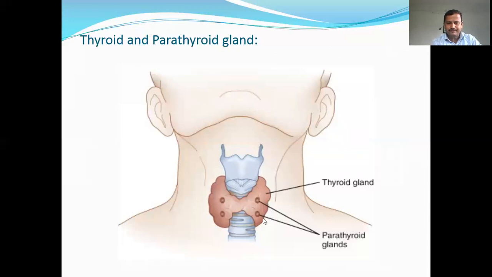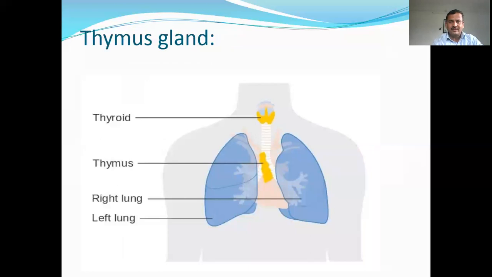Now one more gland, that is the parathyroid gland. There are four oval-shaped parathyroid glands embedded in the posterior part of the thyroid gland, and their size and shape vary in different mammalian animals. The parathyroid produces parathormone, which regulates the level of calcium and phosphorus in the blood, clotting, and neuromuscular excitation.